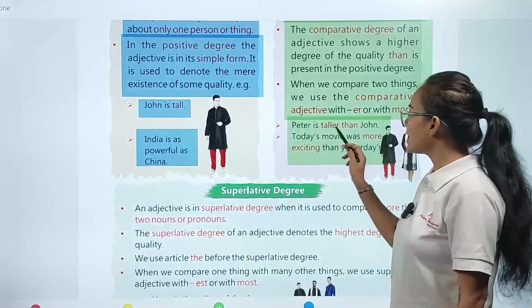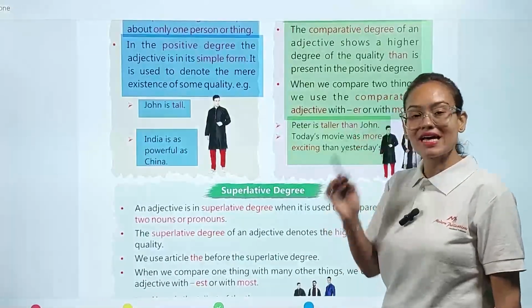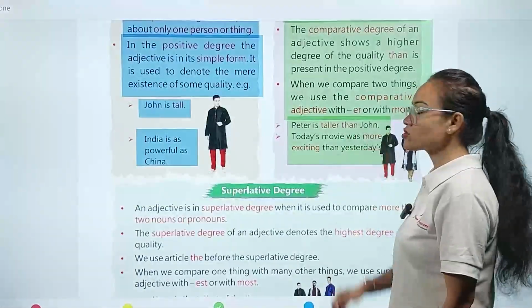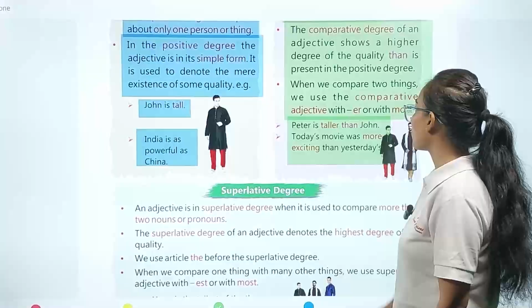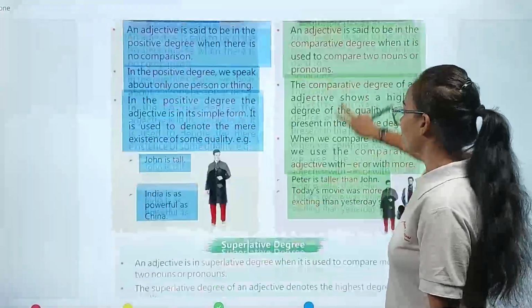So here "tall" is a single word. We are going to add -er. That's why we are making a comparison between Peter and John. Okay, so "than" is also used here. Today's movie was more exciting than yesterday. So these are the examples of our comparative degree.